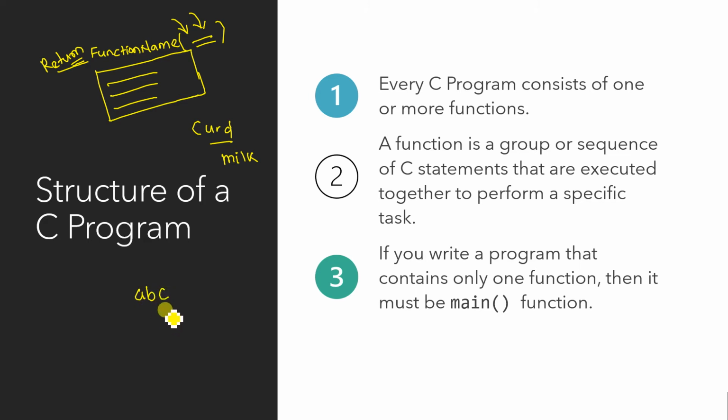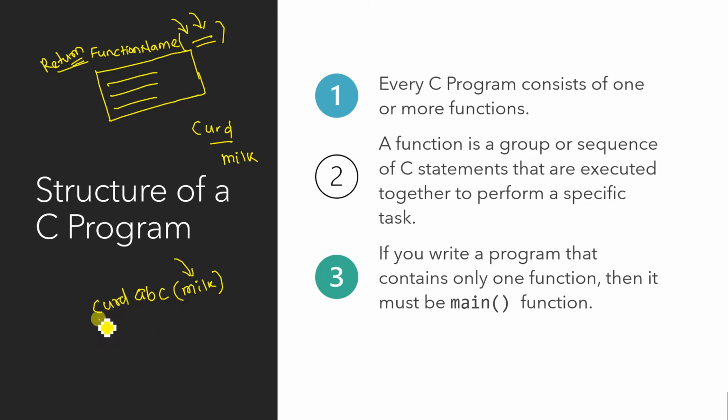If ABC knows how to make curd, then ABC can act as a function that only performs how to make curd. ABC must take the input. What ABC needs to make the curd is milk, so you give milk to him. This is the input you give to ABC. What ABC returns to you is curd.